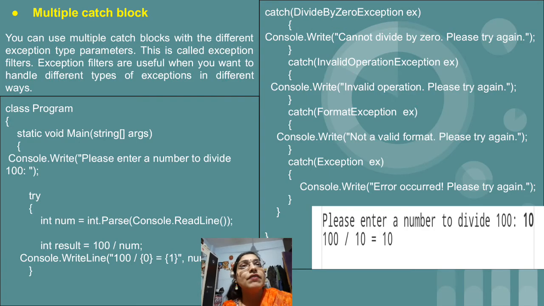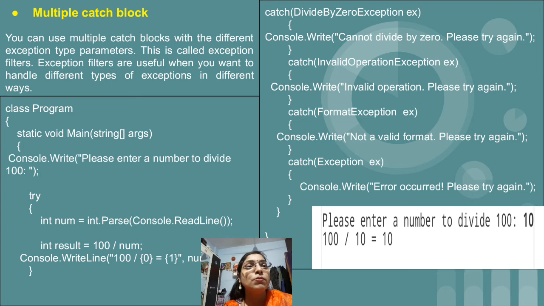After that we are having multiple catch block. So multiple catch block means it's not necessary that after try block we can have only a single catch block. We can have multiple catch blocks. Sometimes during the program, we write some code which will create an exception inside the try block, but we have not confirmed which type of error it can show.